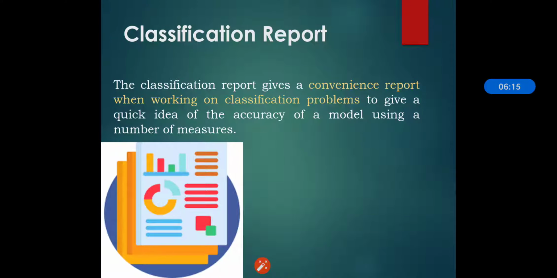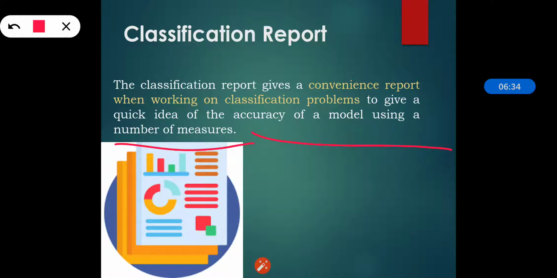And the last metric in the classification metrics is the classification report. The classification report gives a convenient report when working on classification problems to give a quick idea of the accuracy of a model using a various number of measures.